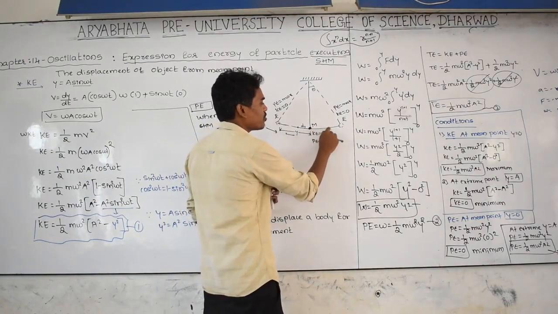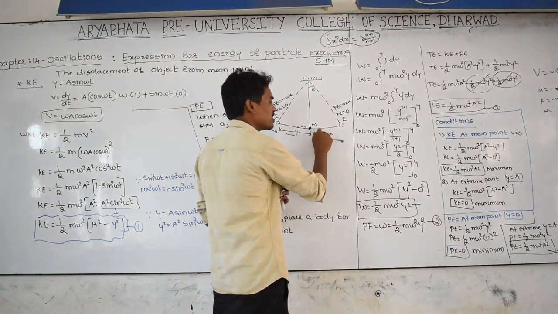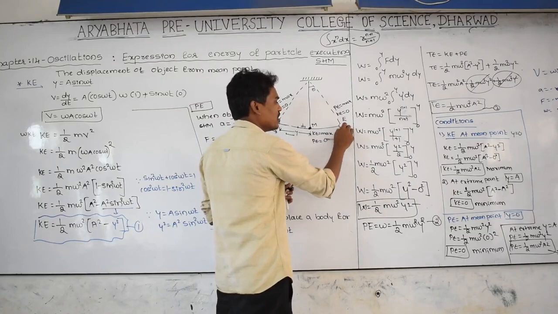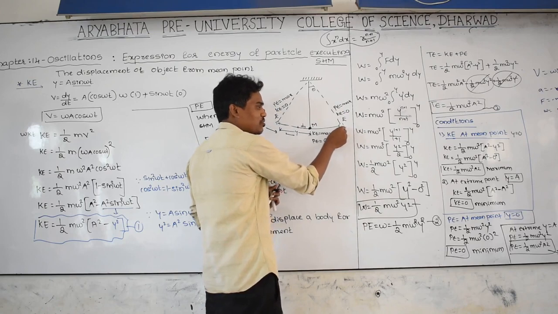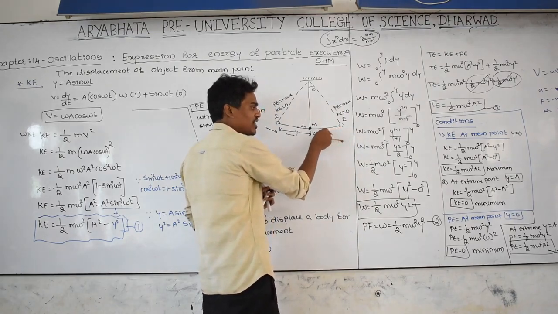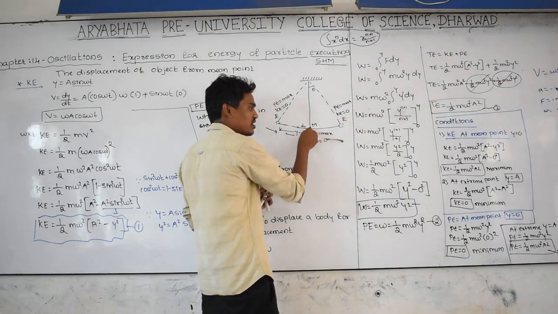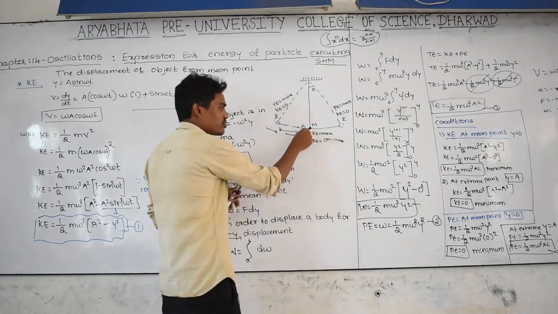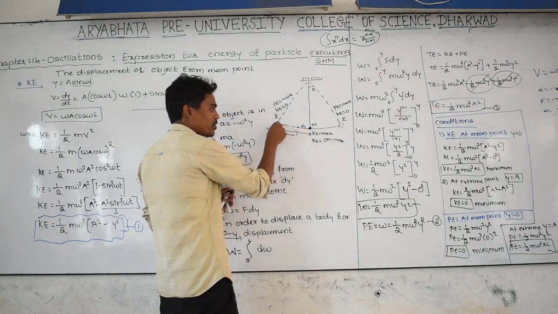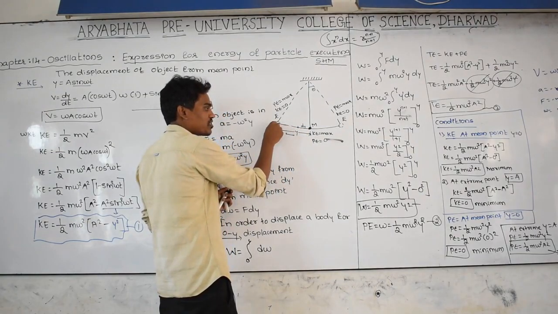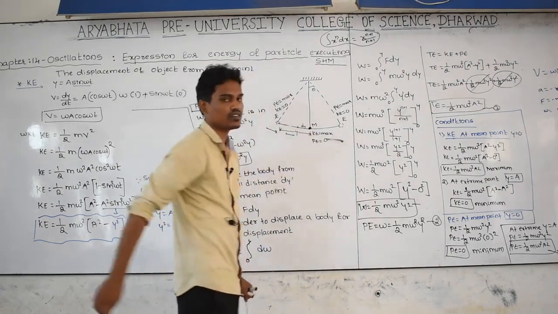Again the body is moving to this point, kinetic energy is converted into potential energy, potential energy becomes maximum, kinetic energy becomes 0. Again it is coming, potential energy goes on decreasing, at this point converting into kinetic energy. At this point kinetic energy becomes maximum, potential energy becomes 0, and again velocity goes on decreasing. At this point velocity becomes 0, then kinetic energy becomes 0 and potential energy becomes maximum, and so on continuously.